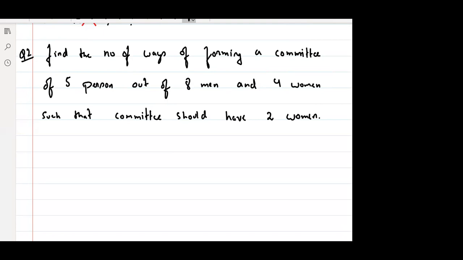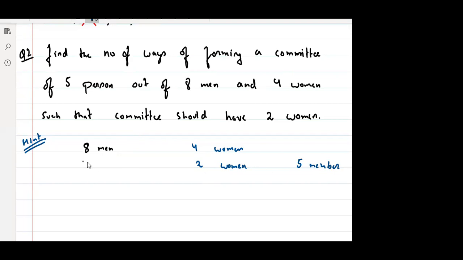As simple as that. Think once and tell me. Take your time. No issues. No hurry at all. Think. So 4 minus 2 and then the normal. Okay, so this is the hint. We have 8 men and 4 women. We have to form a committee of 5 members, out of which 2 should be women.